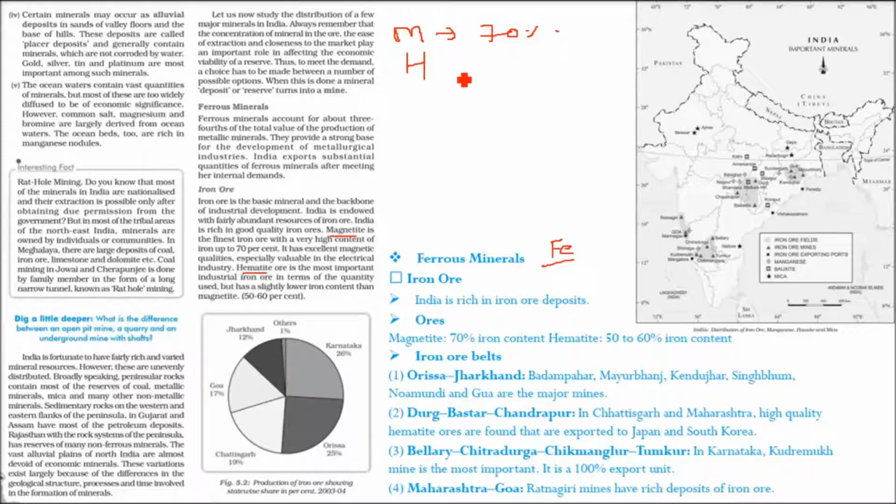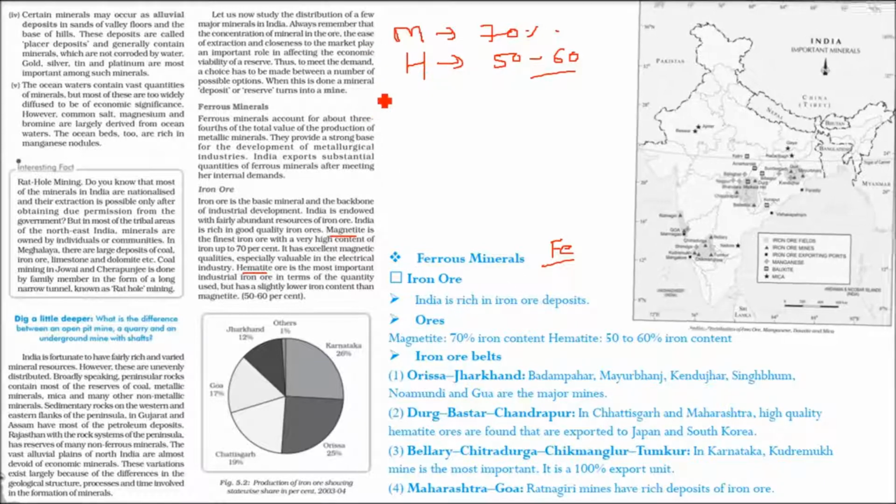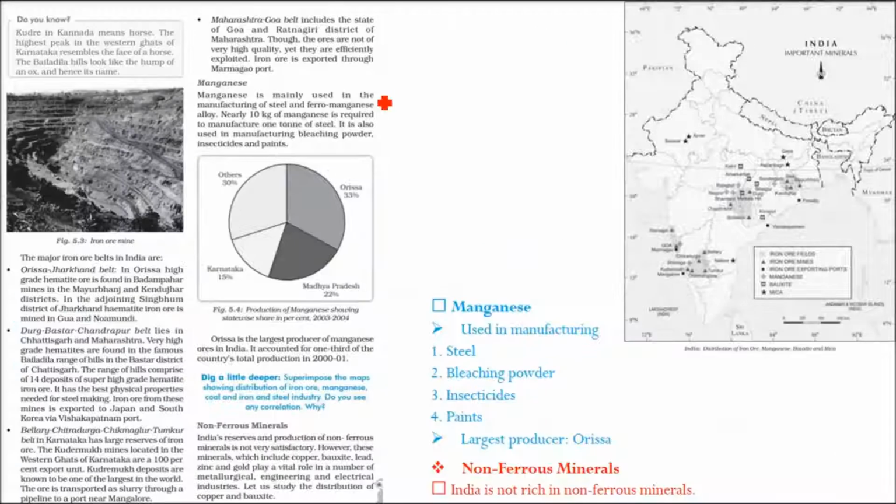Then we have hematite. Hematite ore is the most important industrial iron ore in terms of the quantities being used. It is being used heavily, with slightly lower iron content, around 50 to 60%.